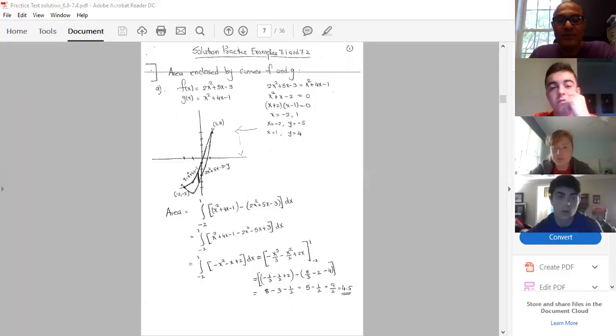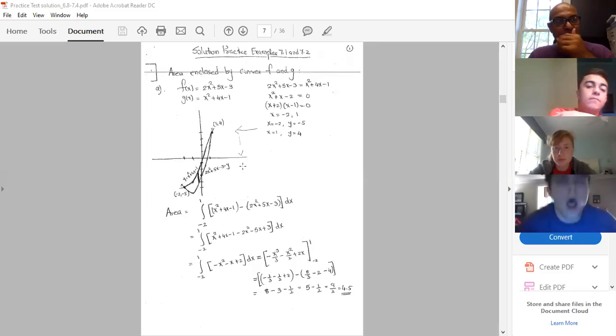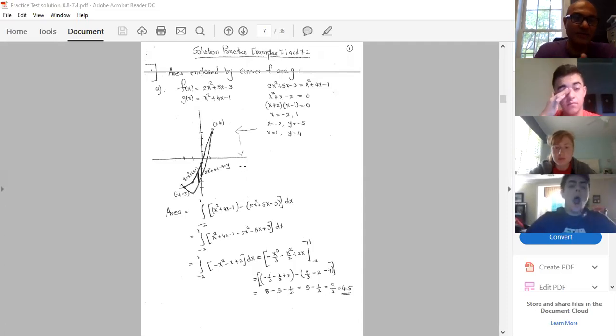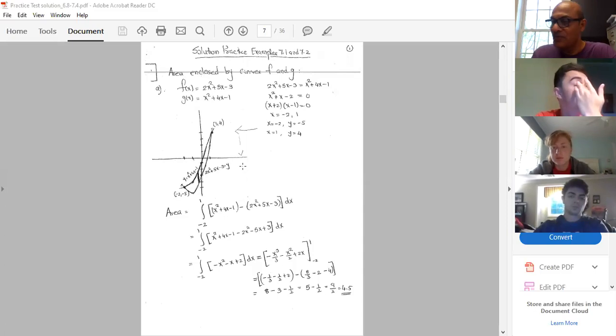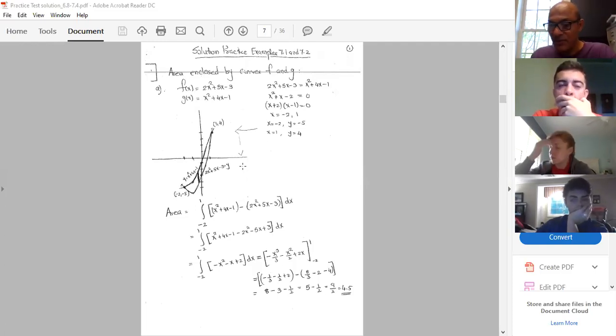Okay, we start the volume. Look at here. First of all, we find the area enclosed by two curves. And I told you that always we are moving from right side to left side and then top to bottom. If you are given two functions f and g, you can interchange those two functions related to your region. The upper part of the function, where the strip touches the upper part, should be your f(x), and the bottom part should be your g(x). You can always play with these two functions. You are not allowed to change the function, but you can interchange them.